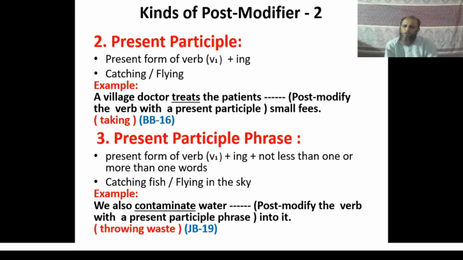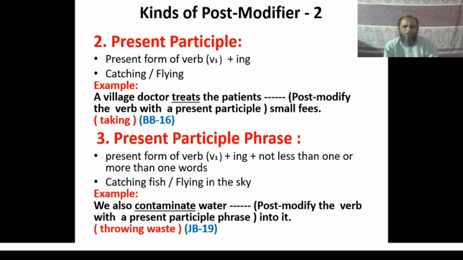The target word here is the verb treats, and according to the meaning, the present participle taking has been used here to complete the meaning of the sentence. The whole sentence now is: a village doctor treats the patients taking a small fish.